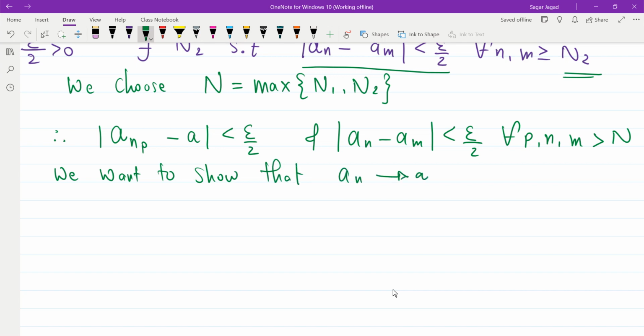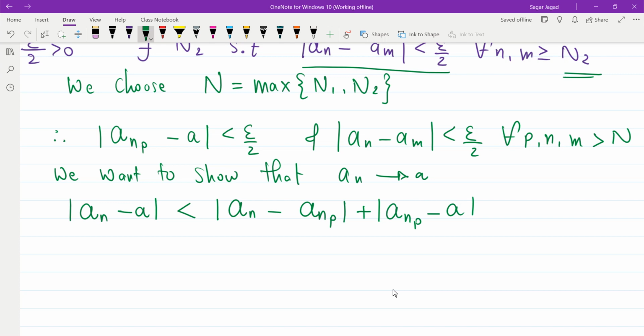So I just consider the difference: mod of a_n minus a. Can I say this is less than or equal to mod of a_n minus a_{n_p} plus mod of a_{n_p} minus a? Here one thing students should note: n_p is greater than or equal to p. Why will n_p be greater than p?